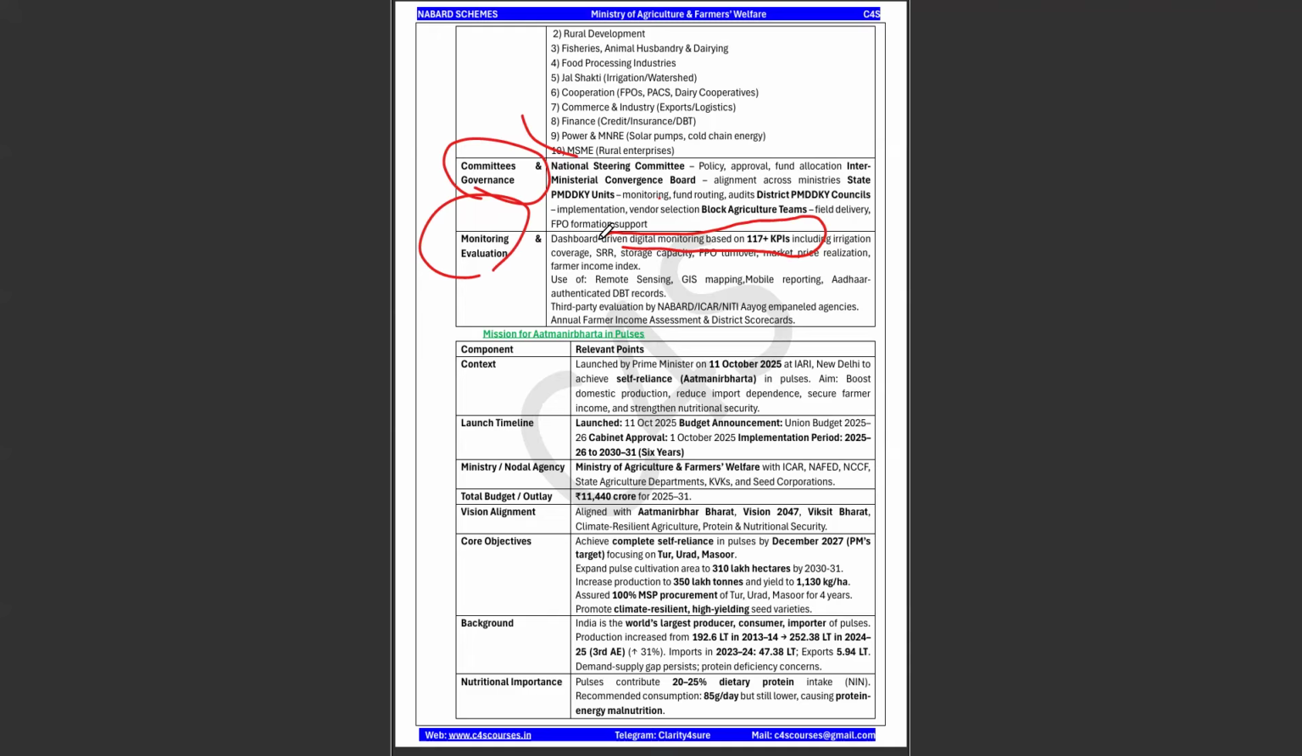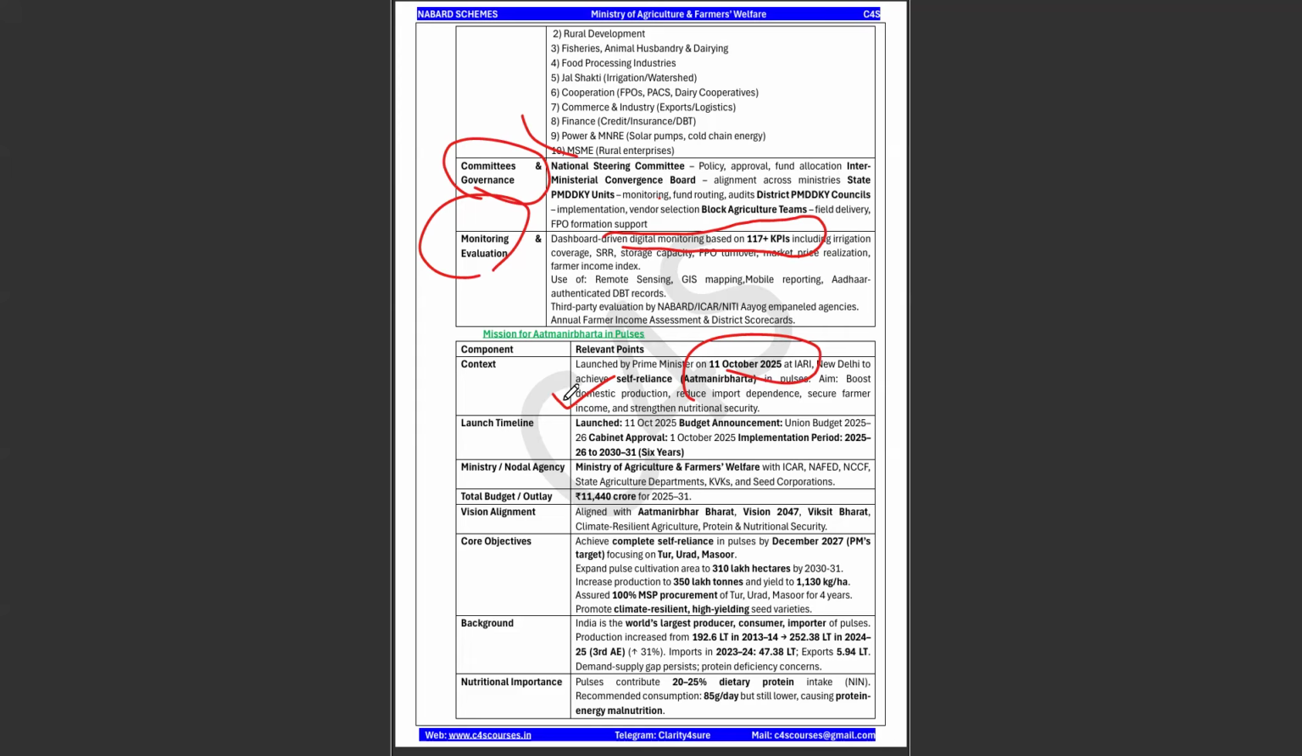Okay, and next is your Mission for Aatmanirbharta in Pulses. This is very, very important. Launched on 11th October 2025. What is the aim? To boost the domestic production, reduce import dependence, secure farmers' income, and strengthen the nutritional security.